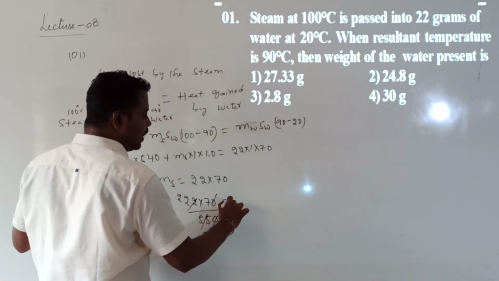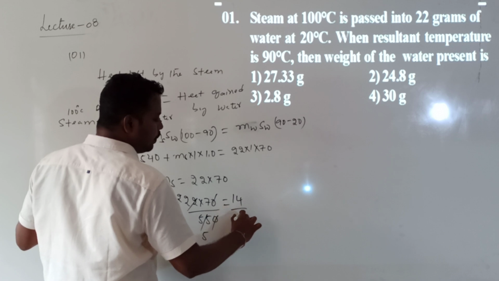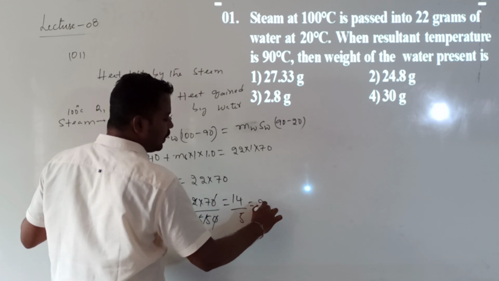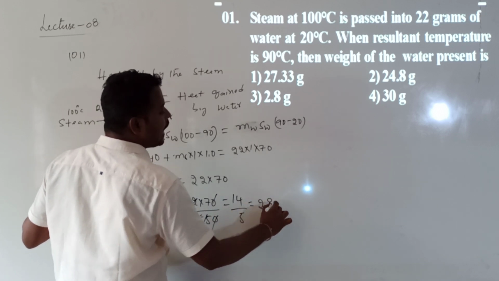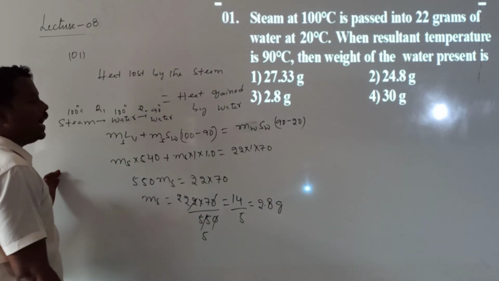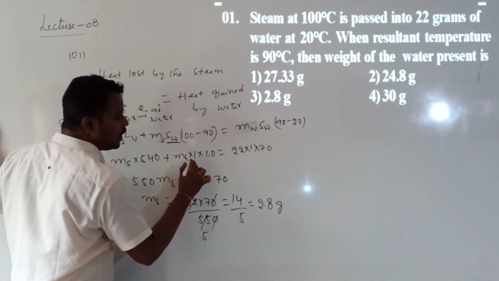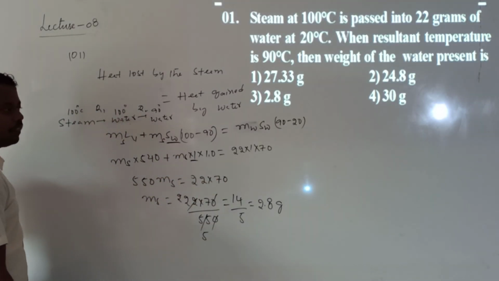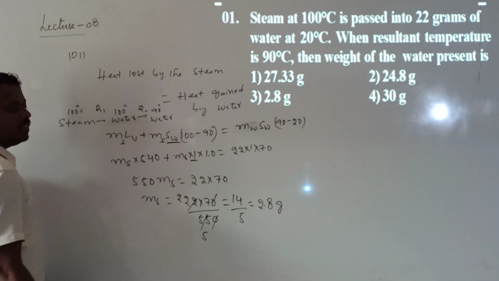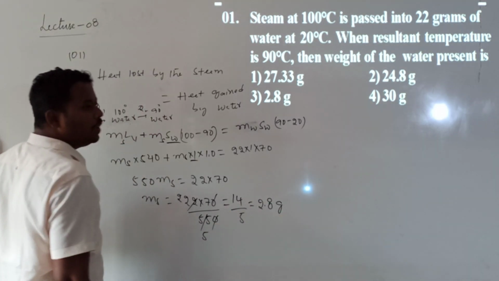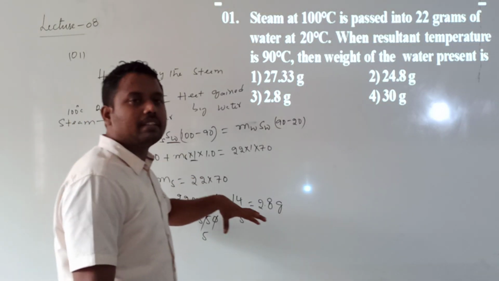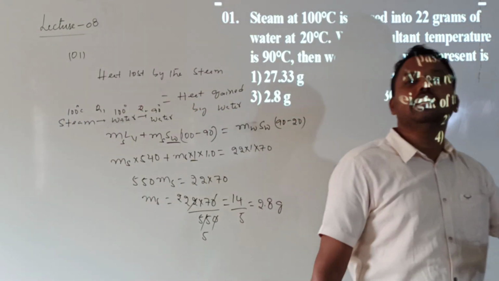So what I get: numerator 14, 14 divided by 5, that is 2.8 grams. Why gram? Because I have taken the specific heat of water in CGS system, 1 calorie per gram per degree. All units are taken in CGS units only. So that's why mass is 2.8 grams. This is the mass of the steam which is condensed into water.